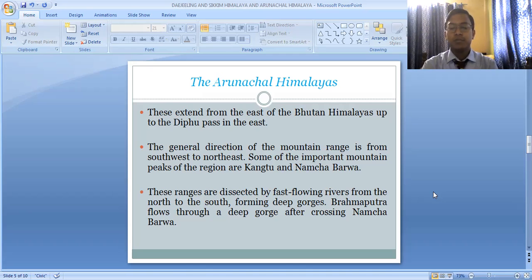When the river Brahmaputra passes through Tibet, it is known as Sangpo. And when it enters India, in Arunachal Pradesh, it is known as Dihang. Later on, Dihang and Dibang join together, and they enter Assam, and it is known as Brahmaputra. So basically, the river Brahmaputra enters our country from Namcha Barwa.